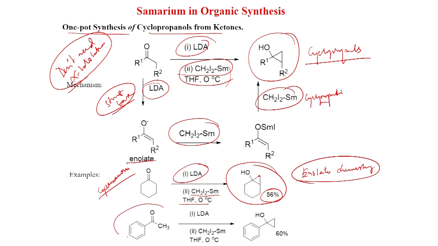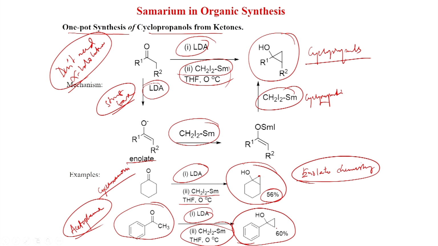Also, if you have acetophenone, this is acetophenone, and acetophenone with LDA also makes the enolate, and after that CH2I2 samarium you get this cyclopropanol in 60% yield.